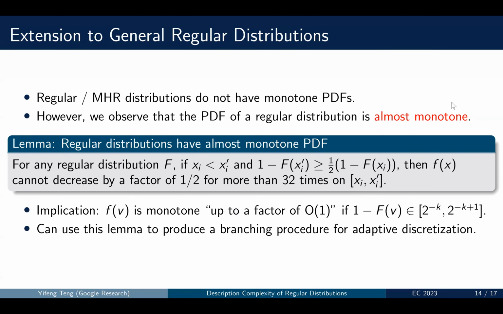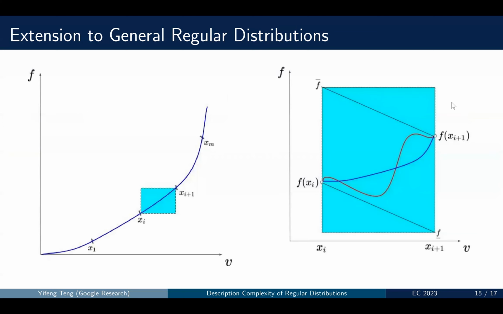The implication is that the PDF of the distribution is monotone up to a constant factor if we assume the quantile is within a constant factor. And we can use this lemma to produce a branching procedure for adaptive discretization. So this is almost the same as where the PDF is monotone, but here we allow the PDF to decrease slightly. And we are still able to show that we can find those 1 over square root epsilon points such that the blue rectangles have area of epsilon.